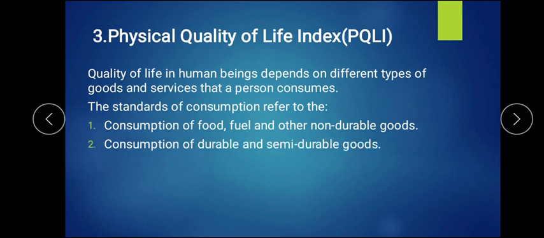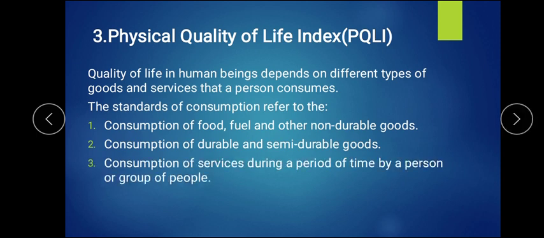Second, the consumption of durable and semi-durable goods. Third, consumption of services during a period of time by a person or a group of people. A person can be consuming not only goods but services also, alone, or with a group of people together. These three standards will let you know the standard of living of a particular person, and that determines their physical quality of life.